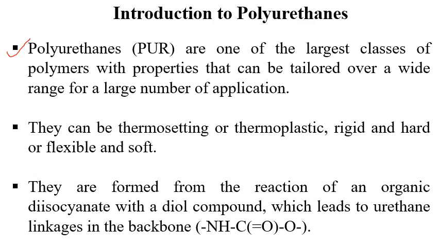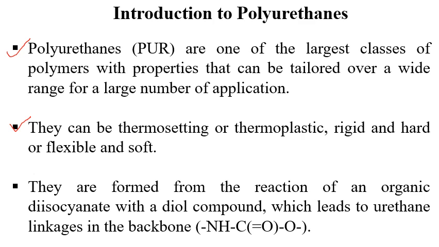Polyurethanes are basically one of the large classes of polymers with properties that can be tailored over a wide range for a large number of applications. Polyurethanes have excellent properties, whether physical or chemical, and can be used for a large number of applications.